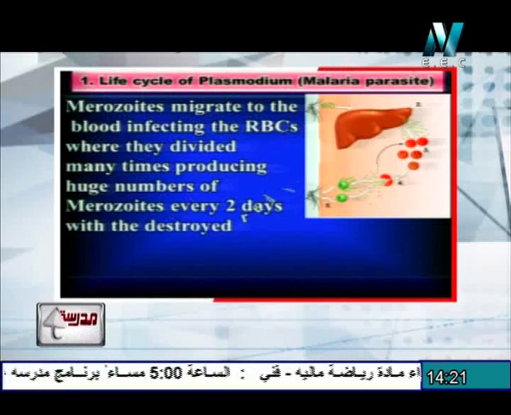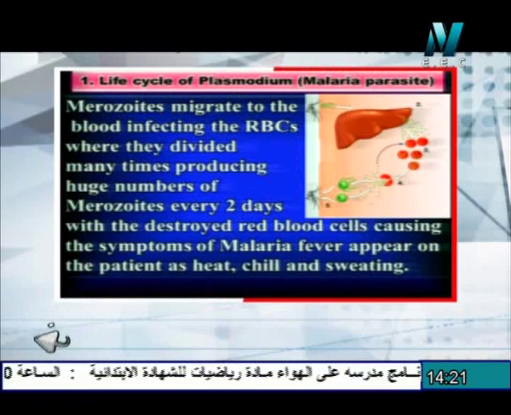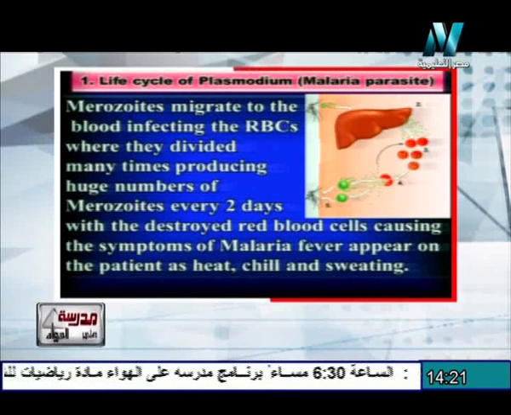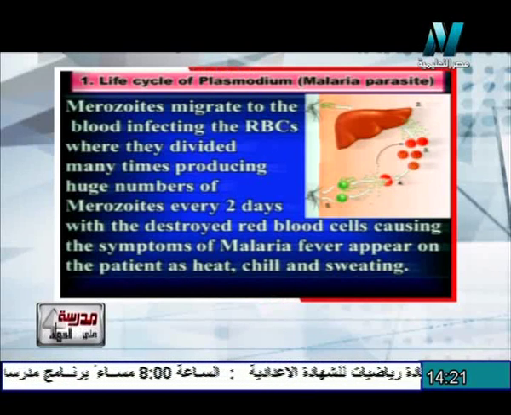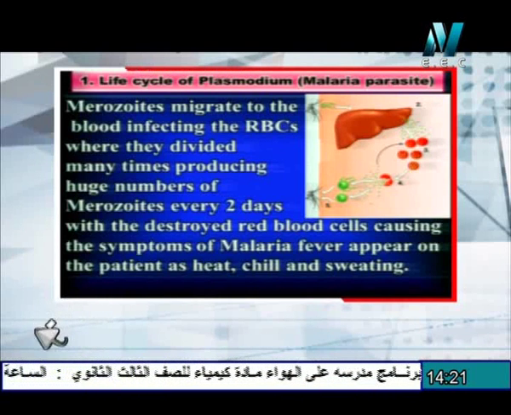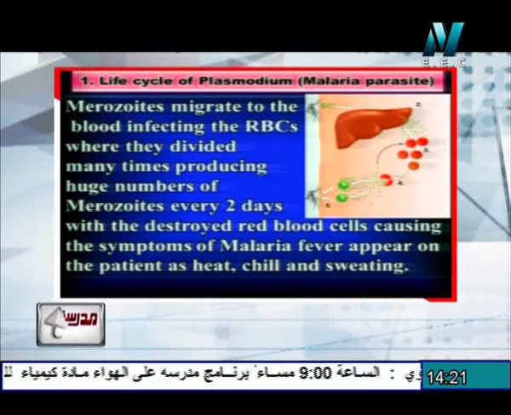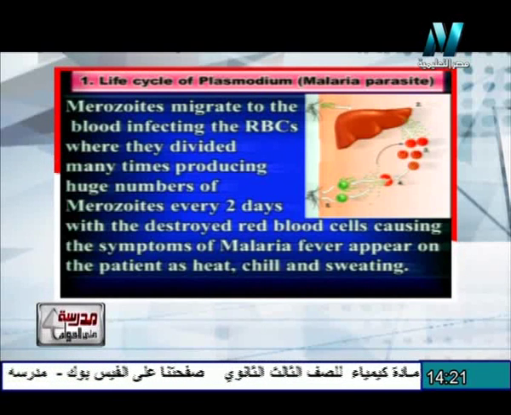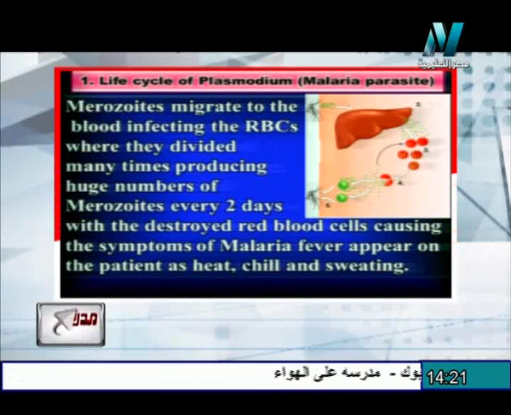Merozoites migrate to the blood and infect the RBCs, where they divide many times, producing a huge number of merozoites. That takes place every 2 days. Therefore, the symptoms of malaria disease appear in the malaria patient every 2 days. These symptoms appear during the destroying of the infected RBCs, causing the symptoms of malaria fever that appear on the patient as heat or fever, chill, shivering, and sweating.